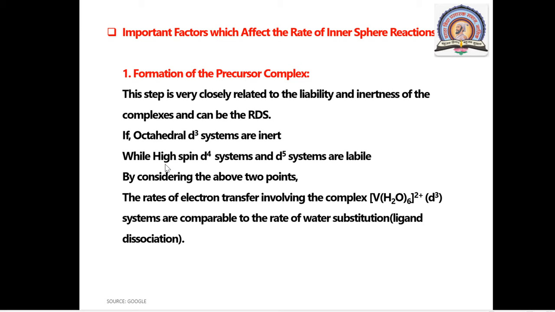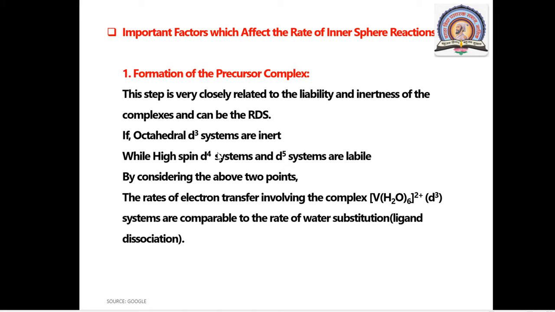While high spin d4 and d5 systems are labile. By considering the octahedral d3 system and the octahedral d4 and d5 systems, the rate of electron transfer involving the complex V(H2O)6 2+, which is a d3 system, is comparable to the rate of water substitution or ligand dissociation.